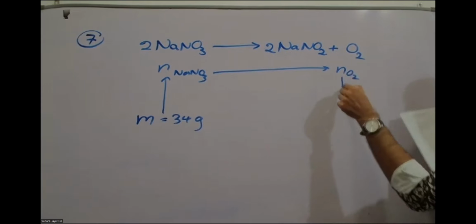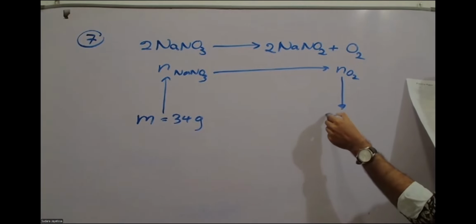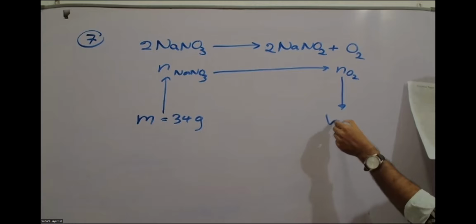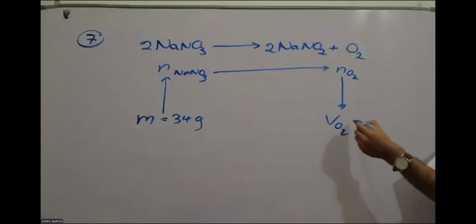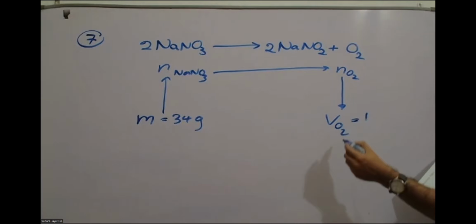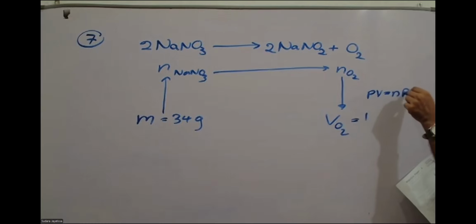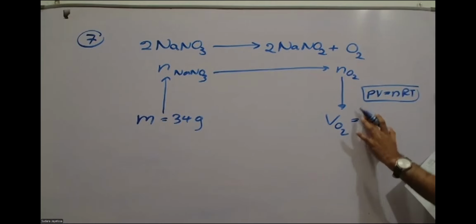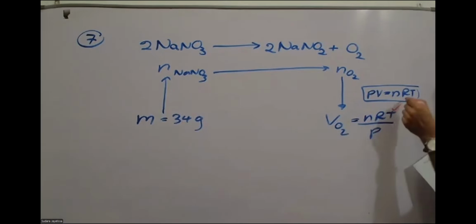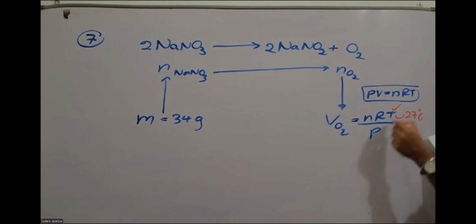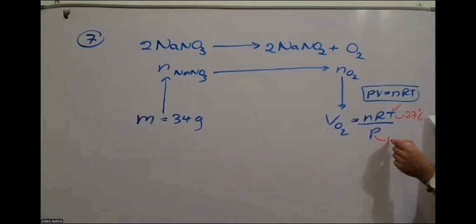Moles of oxygen. And then you have to go and find the volume of oxygen. To find that, you need not only moles. Okay, you are using PV equal nRT. So from the PV equal nRT formula, if you make the volume the subject, it will be what? nRT over P. So these values are also given. Temperature is given, it is 27 Celsius. And pressure is given. What is the pressure value? 1.5 into 10 to the power 5 Pascal. The values are given. Okay.